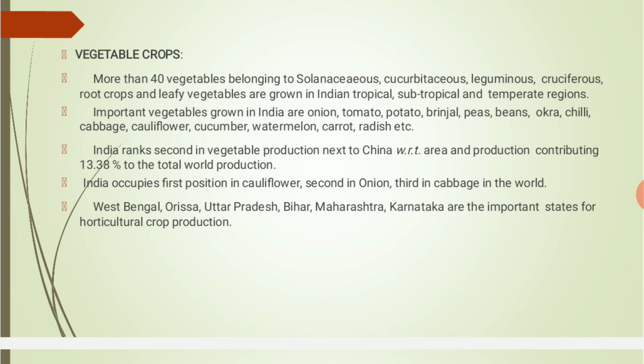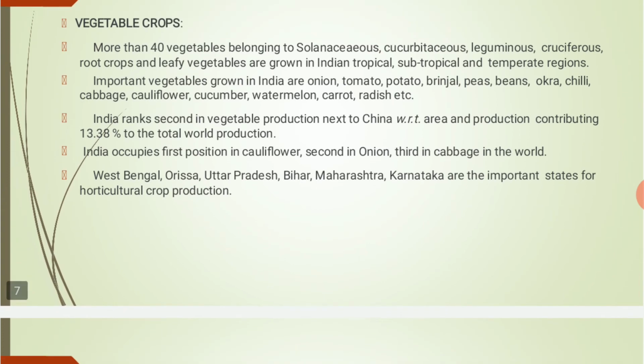Important vegetables grown in India are onion, tomato, potato, brinjal, peas, beans, okra, chili, cabbage, cauliflower, cucumber, watermelon, carrot, and radish. So these are the vegetables which are produced in a large amount.